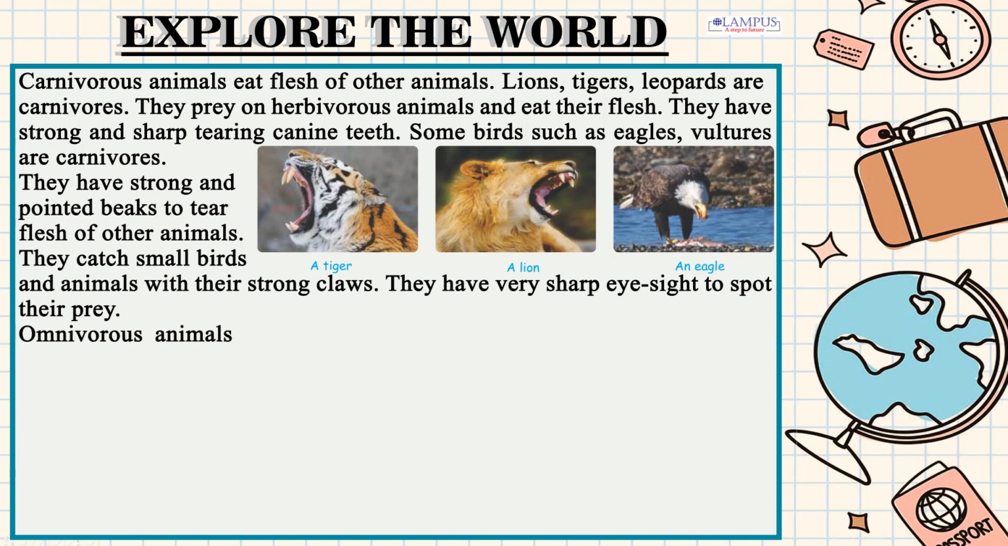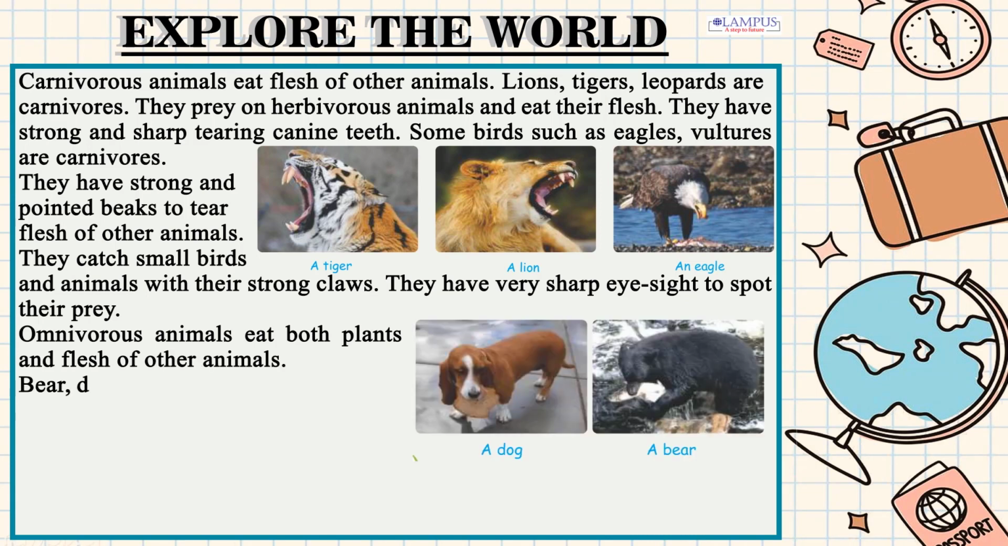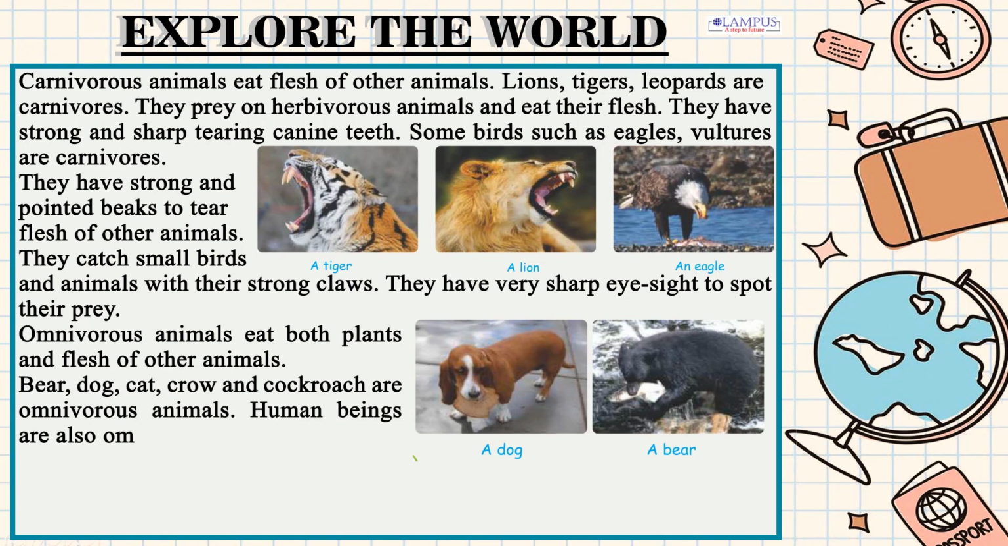Omnivorous animals eat both plants and flesh of other animals. Bear, dog, cat, crow and cockroach are omnivorous animals. Human beings are also omnivorous.